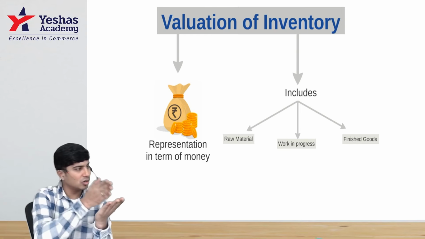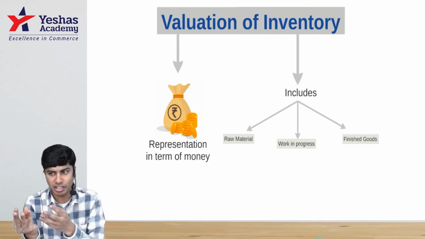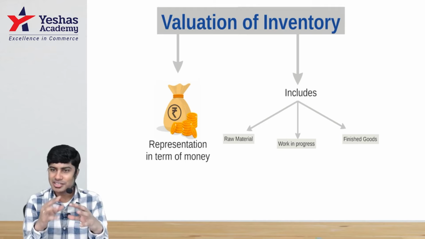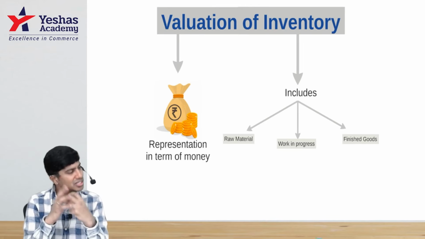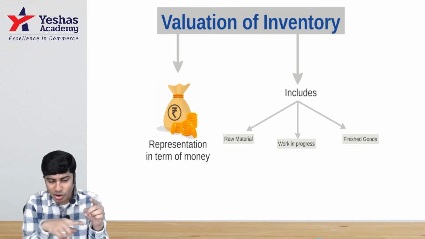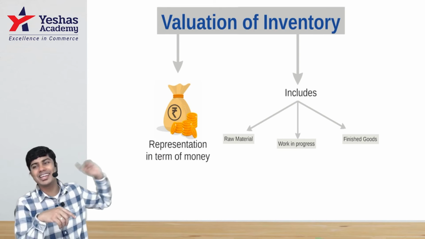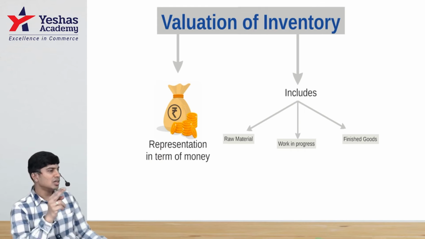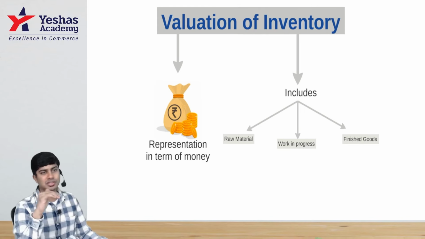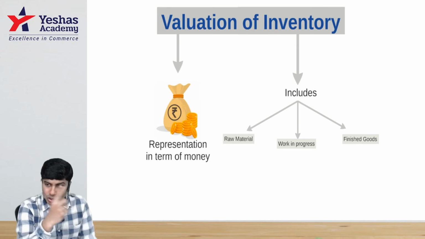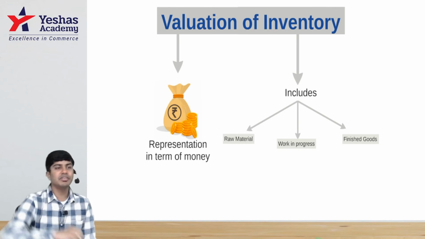But at the end of the period, every bunch of cotton I've got is not yet converted to shirts. Some things are at the thread stage, some cloth, some thread is also left with me. Is it raw material? No. Is it finished goods? No. It's between raw material and finished goods. That is work in progress, semi-finished goods. It is in the process. That is also inventory, that is also stock, and that should also be valued. Did everyone understand?